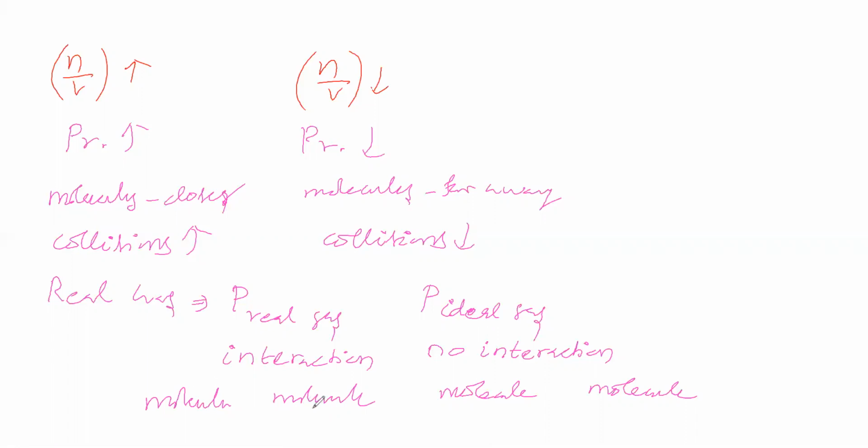So this molecular motion is affected by this molecule because of interaction. So its collision rate over the wall of the vessel is affected by this molecule. Since the collision rate of this molecule over the wall of the vessel is affected by this, and vice versa, the pressure is also affected. So what do you think about pressure of real gas and pressure of ideal gas?